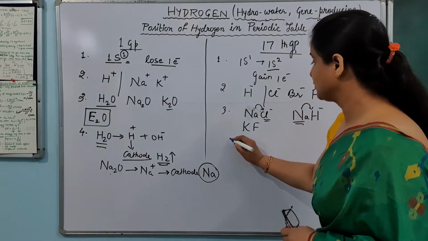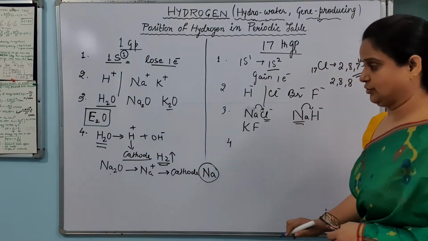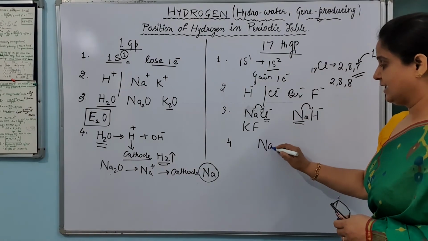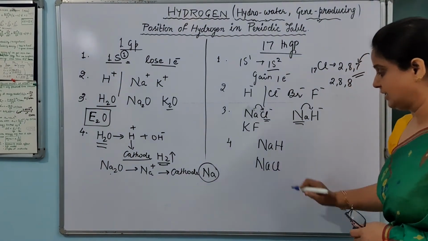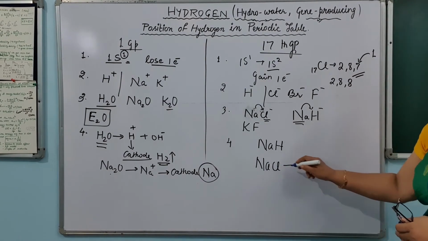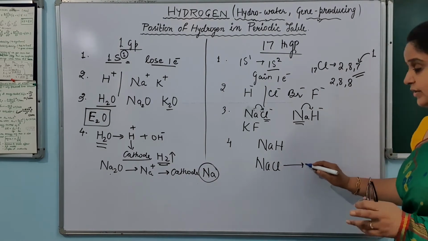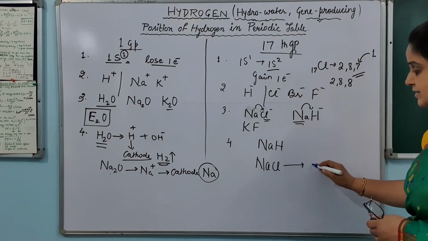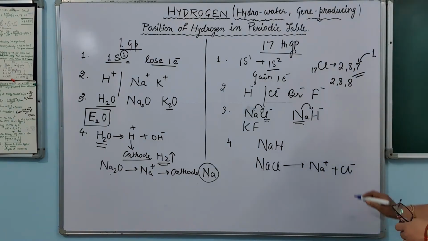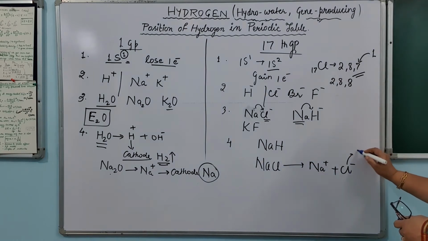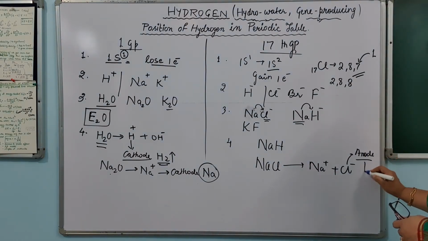Same way, if I go for the compounds of this particular 17th group, just like NaH, NaCl I am comparing here. If I electrolyze NaCl, where will I get chlorine? The reaction will be NaCl, this Cl minus will go to the anode, and we will get chlorine gas at the anode.